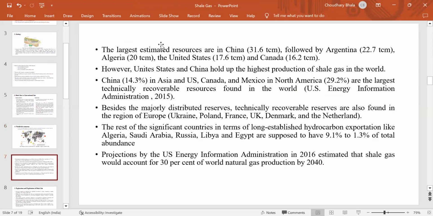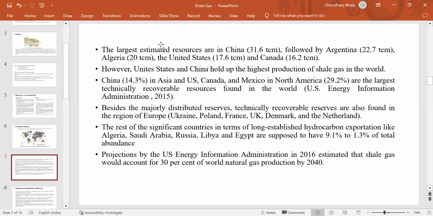The largest estimated resources are China at 31.6 TCM, followed by Argentina 22.7 TCM, Algeria 20 TCM, United States 17.6 TCM, and Canada 16.2 TCM. However, the United States and China hold the highest production of shale gas in the world. China 14.3% in Asia, and the US, Canada, and Mexico in North America 29.2% are the largest technically recoverable reserves found in the world, according to the US Energy Information Administration in 2015.